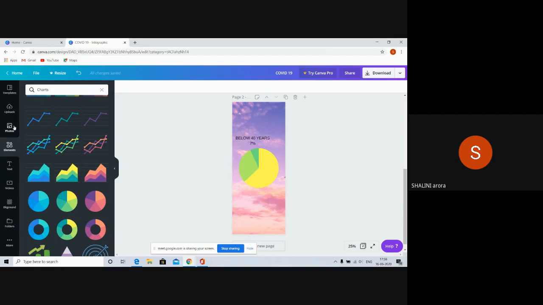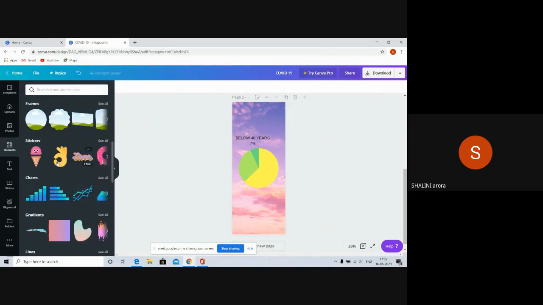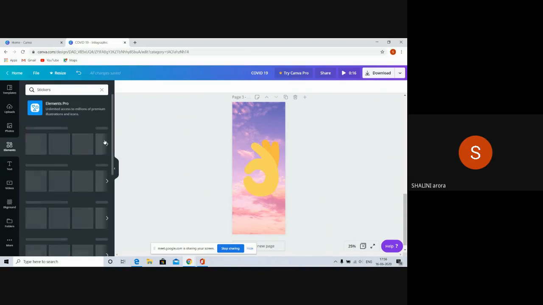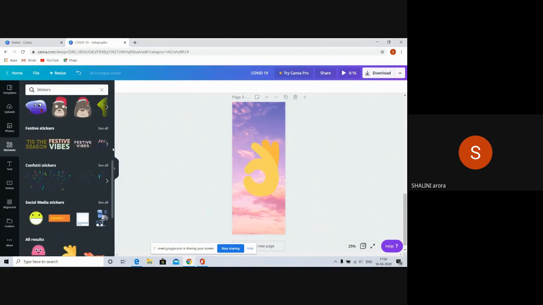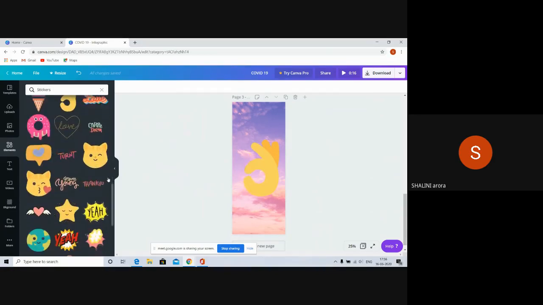Moreover, we can embed anything in our infographic, like suppose animations we want to put, so we can put our animations also just to attract students. Any other thing, there are so many stickers you can see, so we can embed any sticker here. There are so many smileys, just to make them happy we can insert any smiley, so they'll be happy to see the stickers, smileys and all. So like this we can create our own infographic.